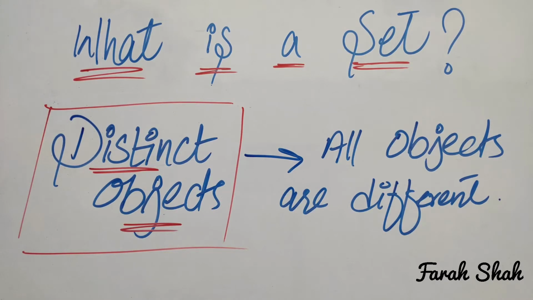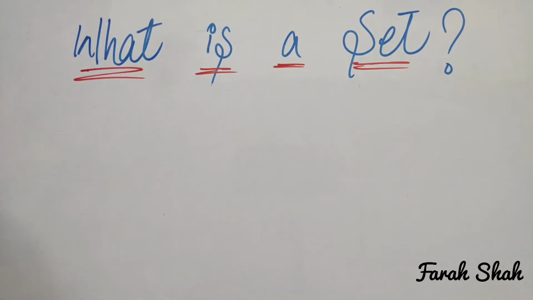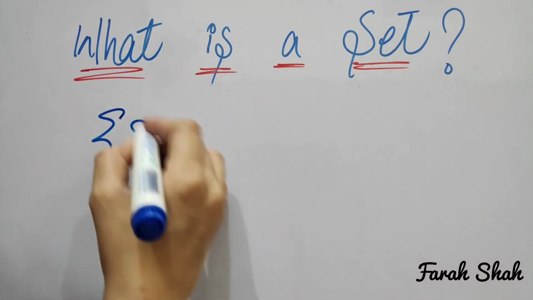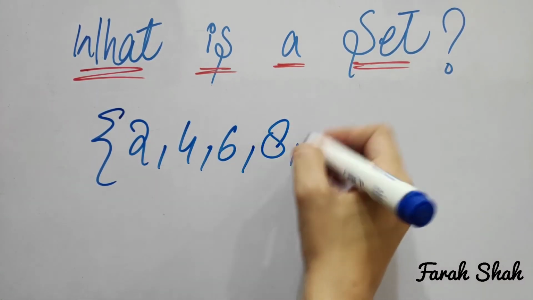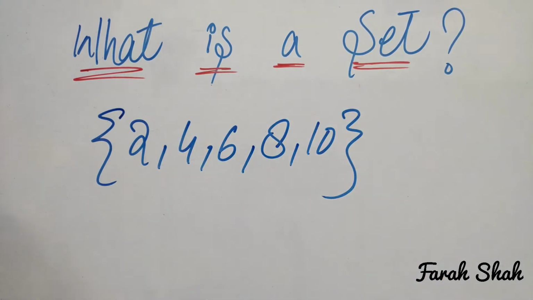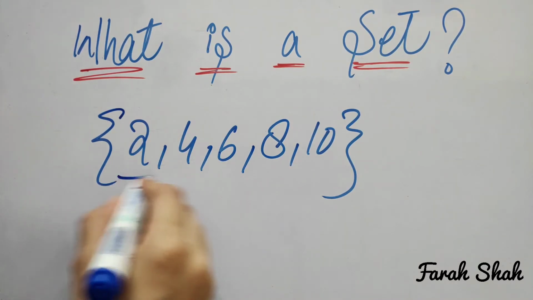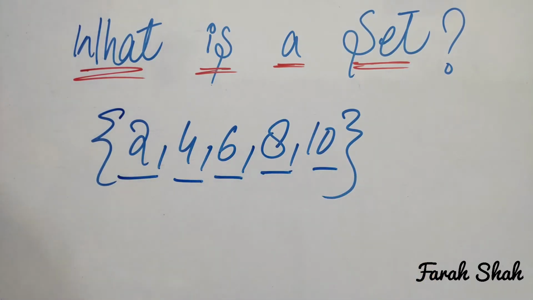time in a set. Now if I say to make a set of first 5 even numbers, then I can list these elements as 2, 4, 6, 8, 10. Now all of these elements are distinct and all of these elements are well defined as 2, 4, 6, 8, 10, each one is divisible by 2. So the elements of this set are well defined because these elements satisfy the property of this set.